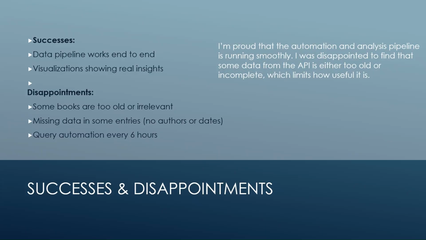I was only collecting 10 books per query, which really limited my database at the beginning, especially when I started filtering for only books 2020 and up. So when I was only querying every 6 hours, it was really leaving me with a small data set to work with. That was something I wish I would have thought of prior to starting this project, because I wanted to query every 6 hours so I would have more of a timeline. So if anything's added over a couple of days, it would reflect that in the data, instead of me just running all the queries at once every day. I wanted to break it up and span it over a period of time instead of just running them all at once.